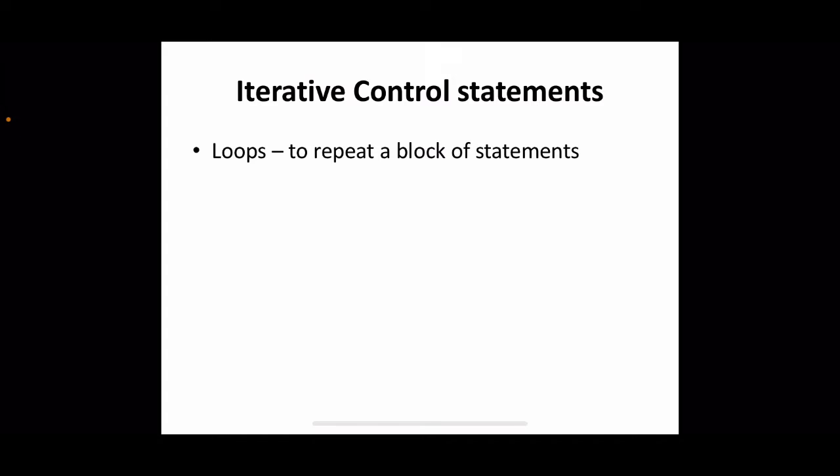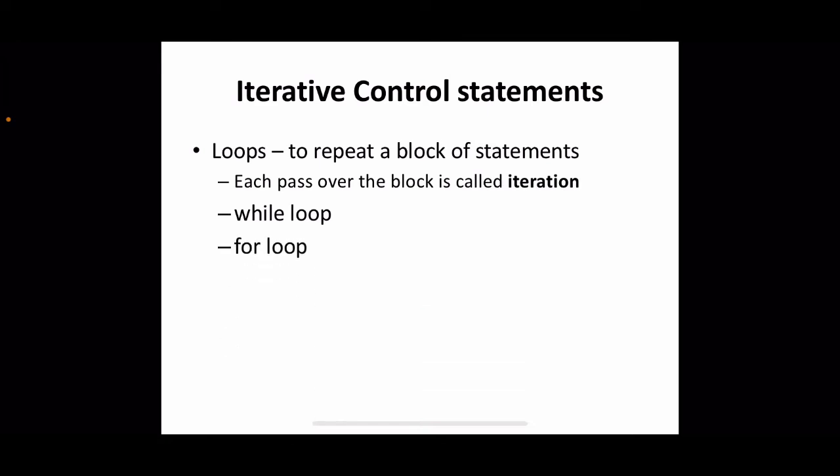In case of Python, to support this type of looping or iteration, we have two different control constructs. Those are the for loop and the while loop. In this session we will see the while loop implementation, and in the next session we will see the for loop implementation. In case of a loop, each pass over the block is called an iteration. So the same code will be repeated many times, and each execution of the body of the loop is called an iteration. So we will see the while loop in this session.